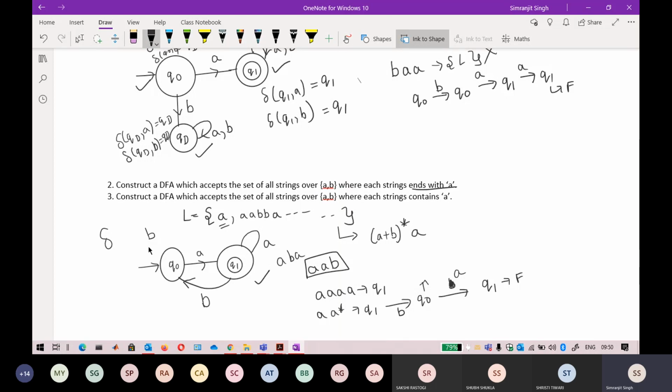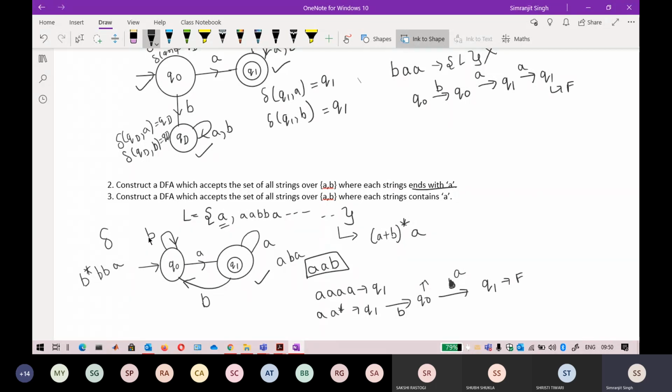Now I have to check the transition of B on Q naught. The easiest thing to try is the self loop here. By doing a self loop of B on Q naught, any number of B's can come at the start, but it is always ending in A. So I don't think it is affecting my question.